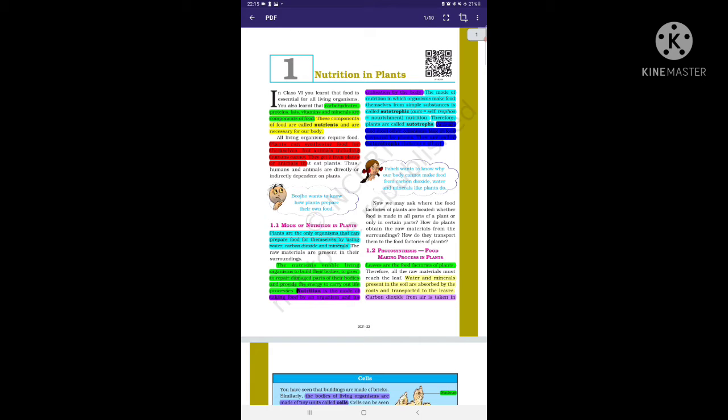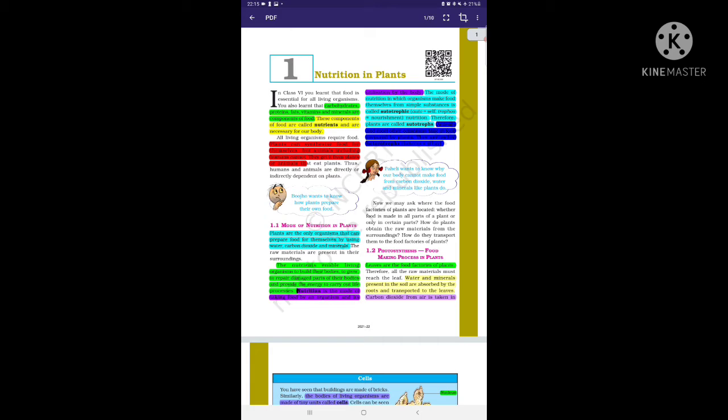When you get the question what is autotrophic, you can write that the mode of nutrition in which organisms make food themselves from simple substances is called autotrophy. So the plants are autotrophic, as we say, because they can make their own food by using simple inorganic substances. So they are independent and not dependent on anyone. For this reason they are known as autotrophic.